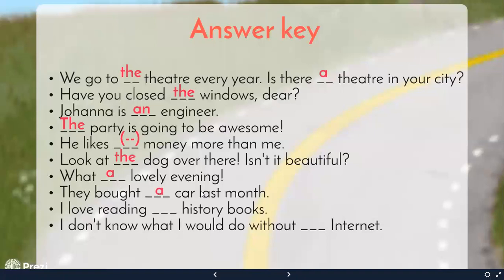They bought a car last month. Here it's a generalization in the singular, it is one car. I love reading history books. Again, this is a generalization in the plural, so I use nothing. I don't know what I would do without the internet. I use the because there is only one internet.